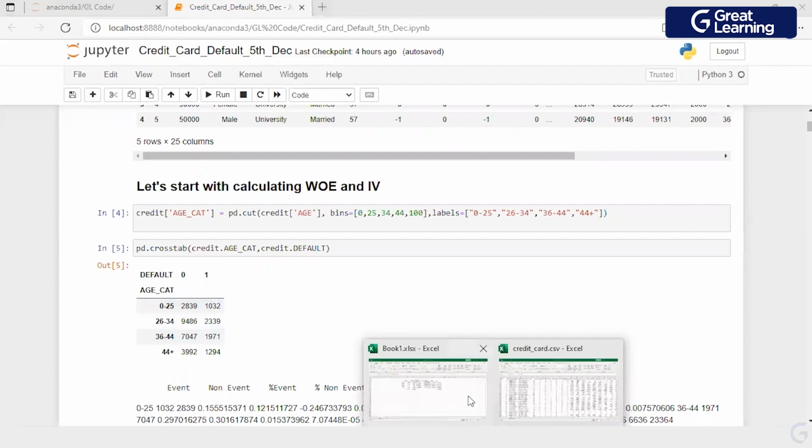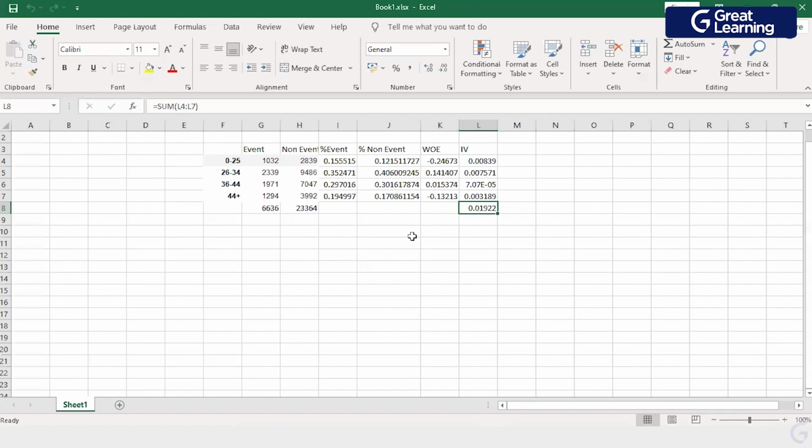Now I'm moving on to a simple Excel sheet just to show how you calculate weight of evidence. The people who have defaulted, we call them events. People who have not defaulted, we call them non-events. Because for us, in this data set, an event is when somebody has defaulted, which means I have a value of 1.